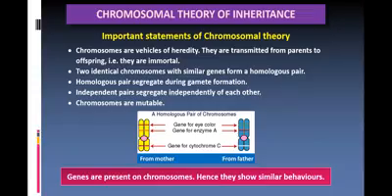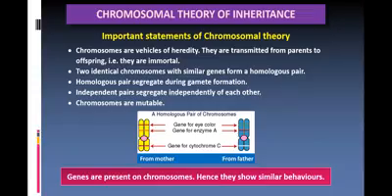And I repeat once again, chromosomes are vehicles of heredity. They are transmitted from parents to offsprings. That is, they are immortal. Second, two identical chromosomes with similar genes form a homologous pair. Third, homologous pairs get segregated during gamete formation.